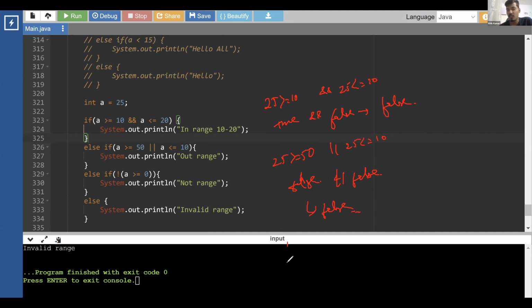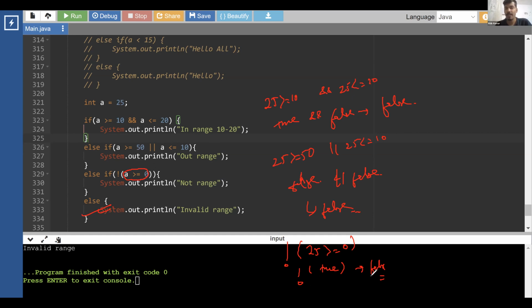Now what is this one? Not. We have written not of 25 greater than or equal to 0. This is true. So what is not of true? Not of true is false. So this is also resulting in false, and we go to the else part and print invalid range. Understood? Whatever result we got from this operation, we are changing it using not. If this is true, change it to false. Not simply changes true to false or false to true.